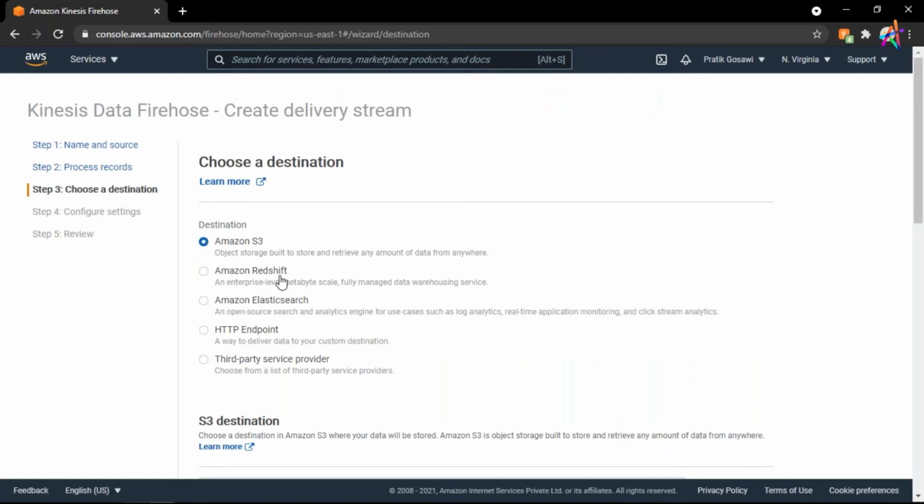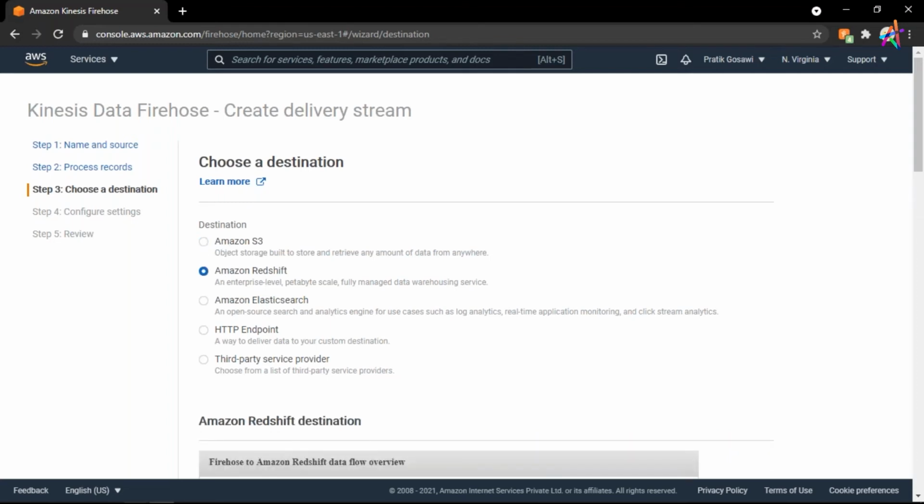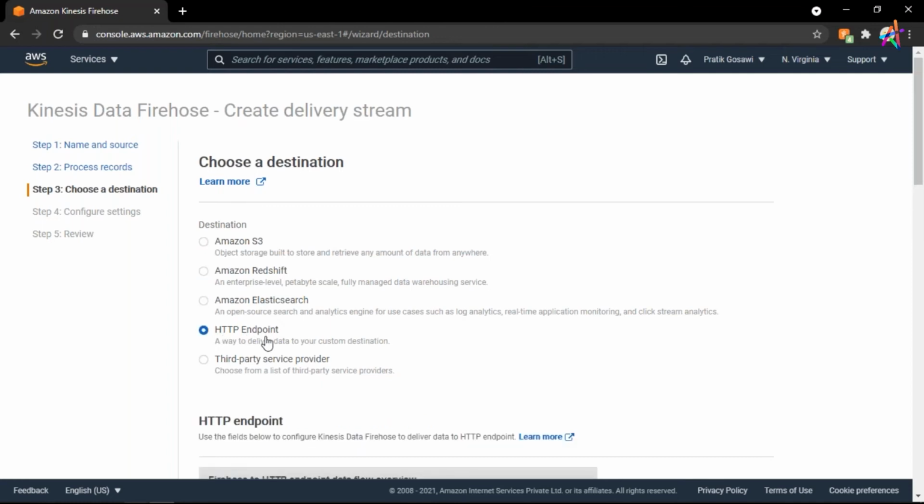Here, as I already told you, with Amazon Kinesis Firehose, you get this option of storing your data at some of these locations. I will choose Amazon S3, but here you can choose Redshift. Redshift is nothing but your data warehouse in AWS Cloud. Or you can choose Amazon Elasticsearch, which is another AWS service. Or using an HTTP endpoint, you can define some custom location, some web server where you want to store your data.